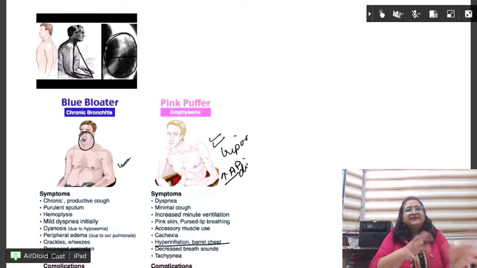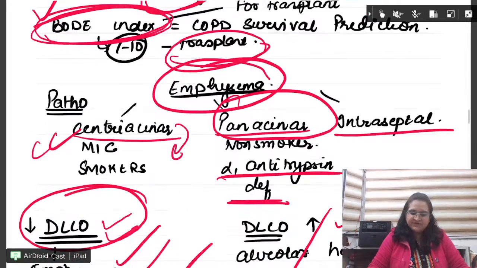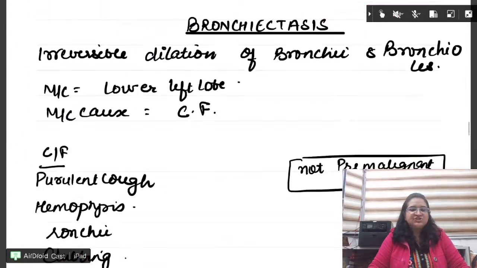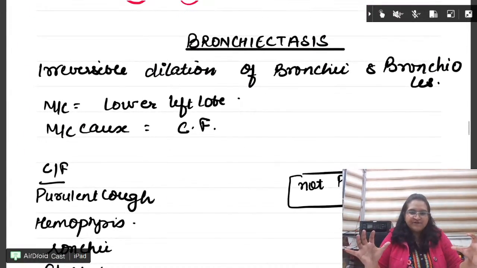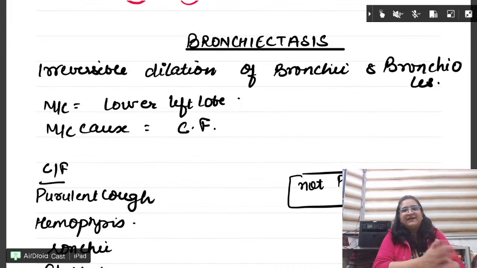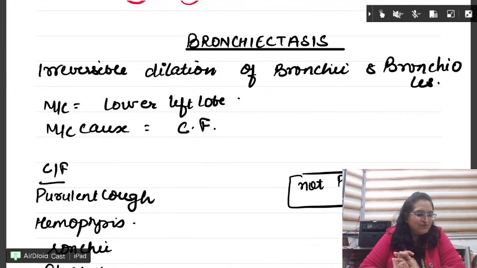Dr. Rahul, blue bloater, chronic bronchitis. Okay. Which respiratory failure is it? Fine, very good. So we have finished a major chunk of physiology. Pharmacology, half we have done, and half of medicine is left. Fine, so that we'll do tomorrow. Good night. So go and think about it. Think about changing your life.